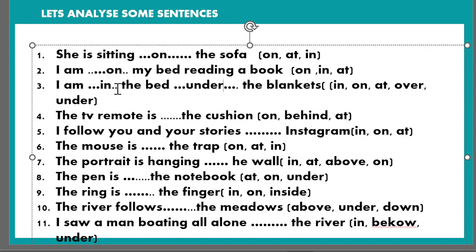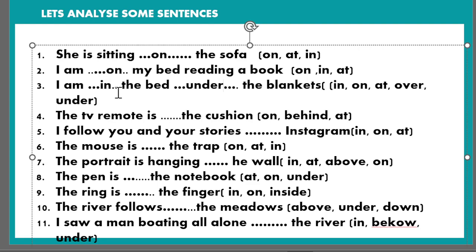Now you might be thinking why it's on here and in here. So the difference is when we say I'm on my bed, it means that you are not actually sleeping in the bed. Rather, you are on the bed, but you are doing some different activity, like in this sentence, reading a book. So the person is not actually sleeping. But when we say in, it tells us that the person is sleeping in the bed.